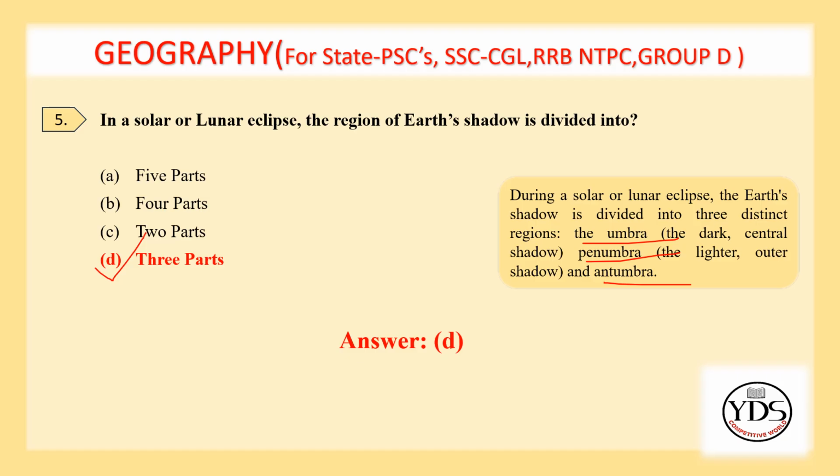Umbra, it is the darkest innermost part of the shadow, where the light source is completely blocked. Penumbra, it is the lighter outermost region of the shadow, where the light source is partially blocked. Antumbra, while less common, the antumbra is a region beyond the umbra where there is a partial shadow.